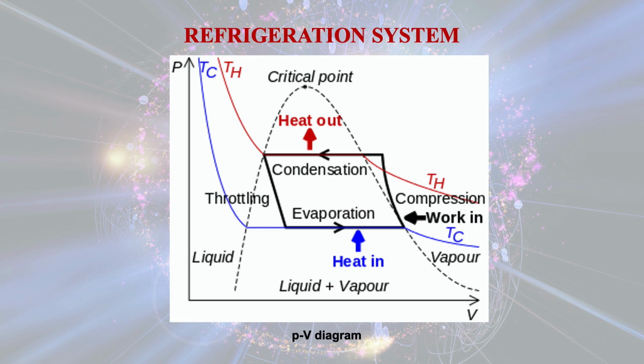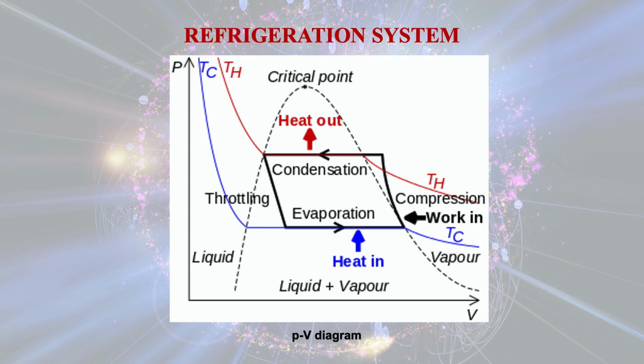Now we are looking at the PV diagram for the refrigeration system. We can see the evaporation takes place at the evaporator, and there is a compressor, and in the compressor there is work done onto the system, and there is a condenser where there is heat out from the condenser to the surroundings, and there is a throttling process. And so now let us see how we can calculate the COP, that is coefficient of performance, for this refrigeration system.